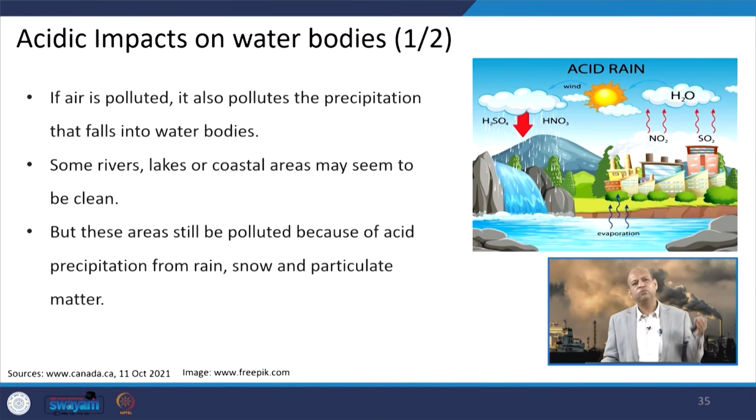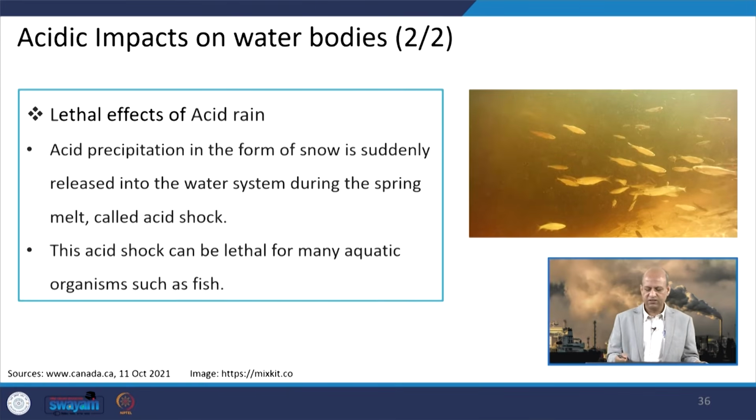Now, we talk about negative impacts of the acidic nature of precipitation on water bodies. We have already discussed the impact on atmosphere, climate and soil, now on water bodies. Again, because of acidic deposition of nitrogen oxides and oxides of sulfur, the pH of the water changes, and when pH changes, it can affect aquatic life, and lethal effects may occur.